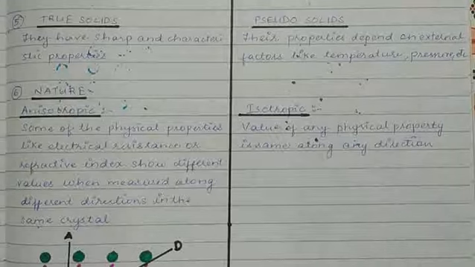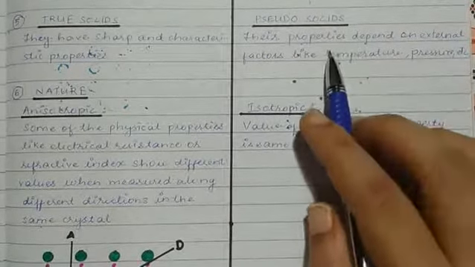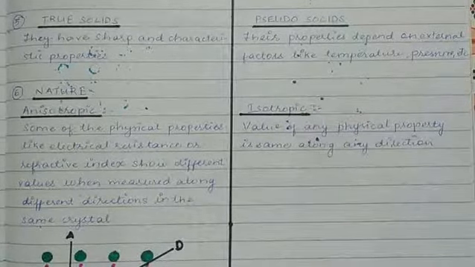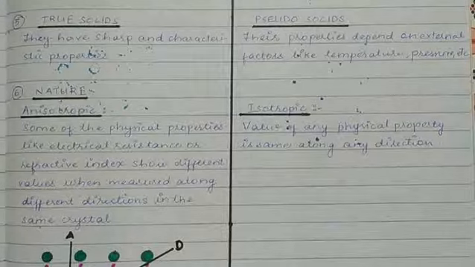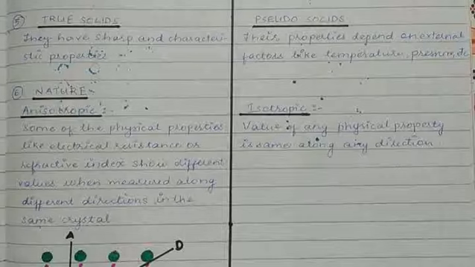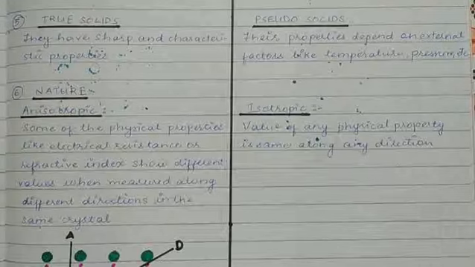The second point is that just like liquids, amorphous solids have a property to flow very slowly. They can flow, hence they are called pseudo-solids or even supercooled liquids. An example for the flowing property of supercooled liquids, can you try to recollect it? I'm sure you have studied that in class 10th. In class 10th you had the example of ancient glass window panes. Why are they thicker at the bottom and thinner at the top?